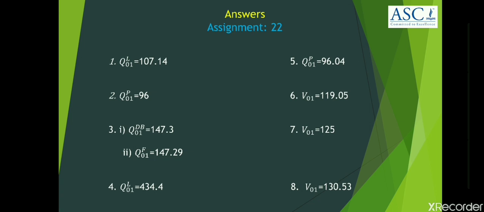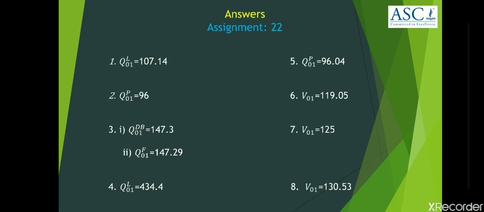Here are the answers for the assignment 22. For the first question, Laspeyres' quantity index number is 107.14. Second question, and the answer, Paasche's quantity index number is 96. For the third question, the first sub-question is about quantity index number relating to Dorbish-Bowley and the answer is 147.3. The second question under the same is Fisher's quantity index number and the value is